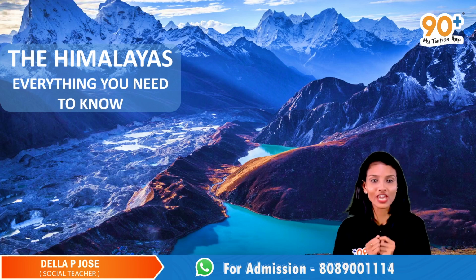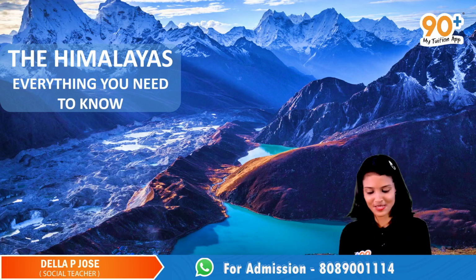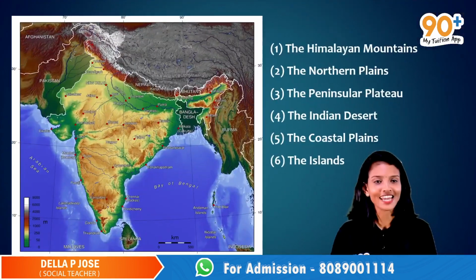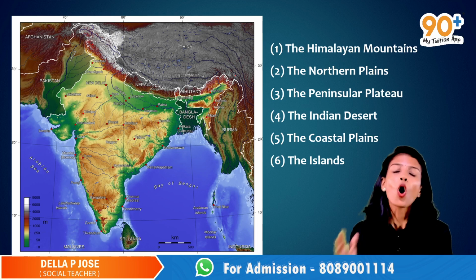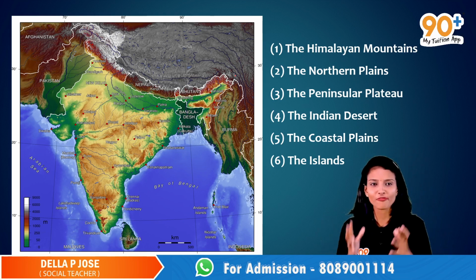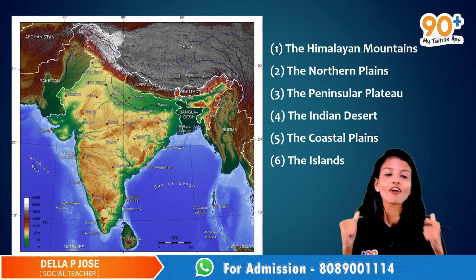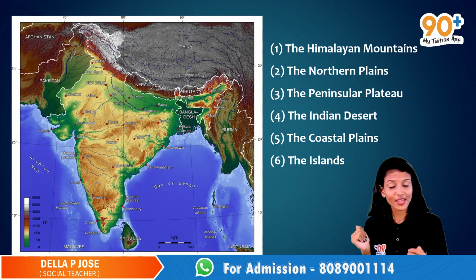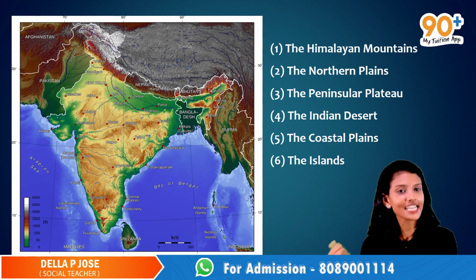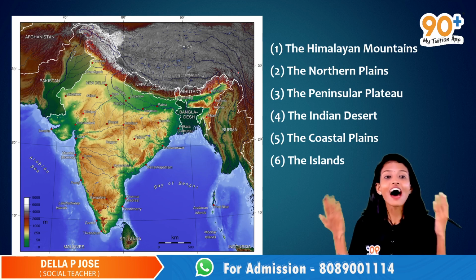In this video, we are going to deal with Himalayas. So, what are Himalayas? Himalayas are one of the major physiographic divisions of our country. On the basis of the relief features present in our country, we divide India into six: the Himalayan mountains, the Northern Plain, the Peninsular Plateau, the Indian Desert, the Coastal Plain, and the islands.